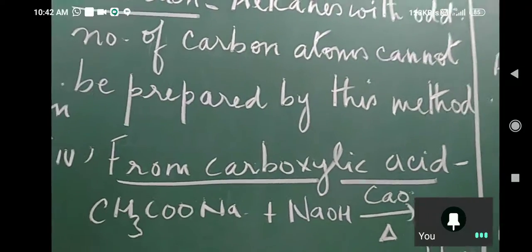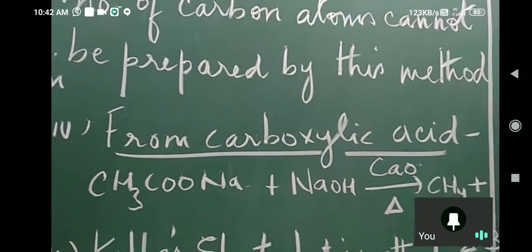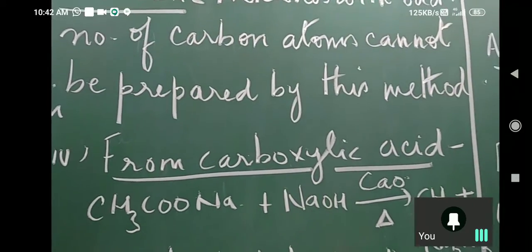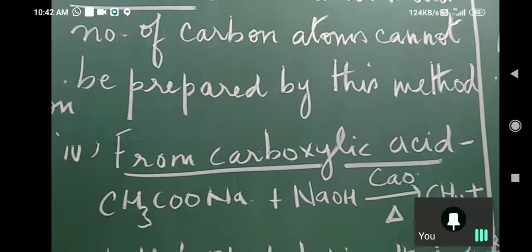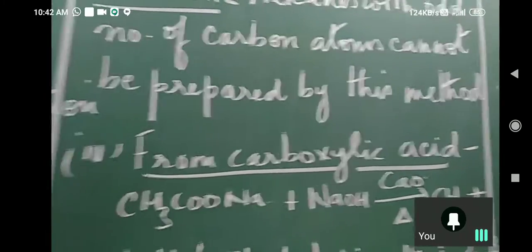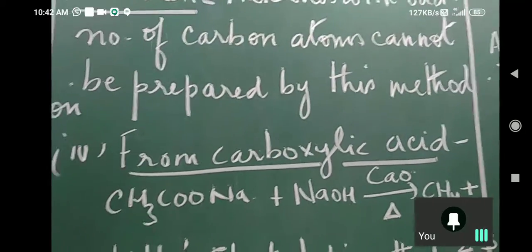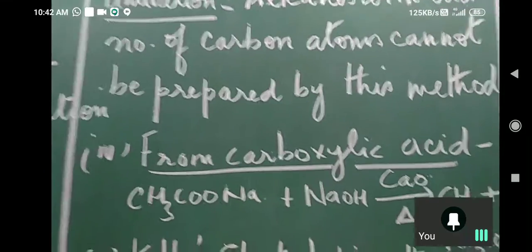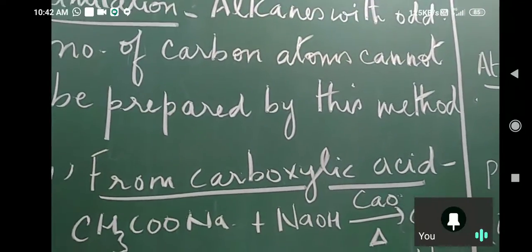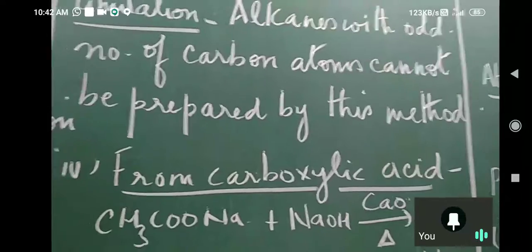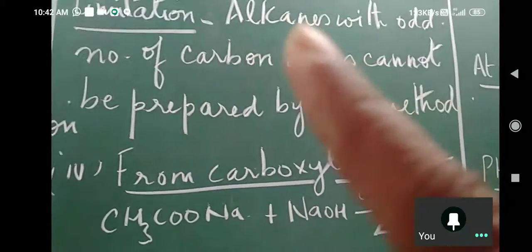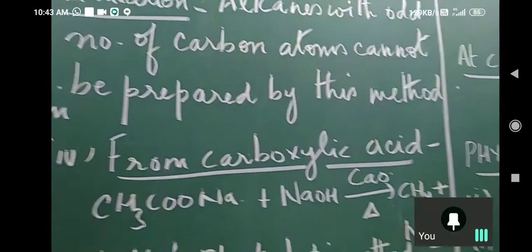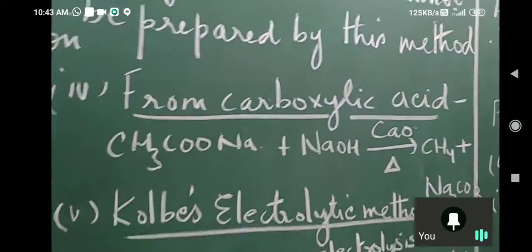Okay, in the next video, I will be discussing reasoning questions based on whatever I am teaching right now. So, one of them is if we try and take two different alkyl halides, then what will happen? Why don't we take two different alkyl halides? We take 2 moles of the same alkyl halide. So alkanes with an odd number of carbon atoms cannot be prepared by this method. Methane also cannot be prepared by this method.